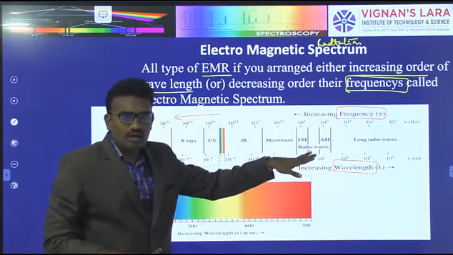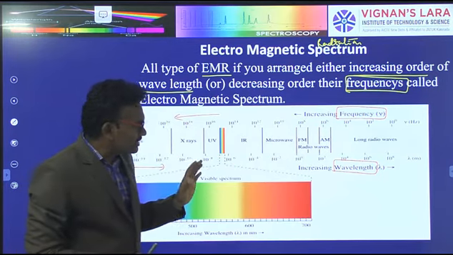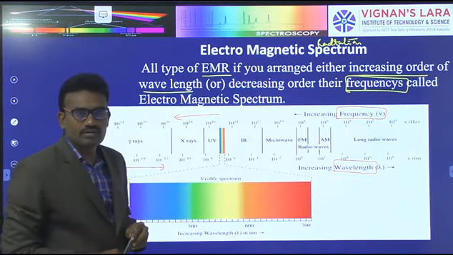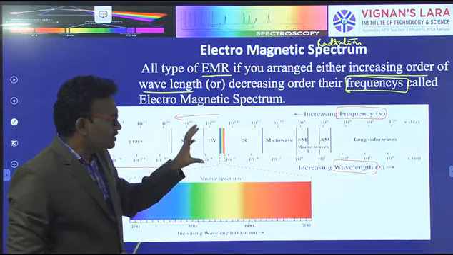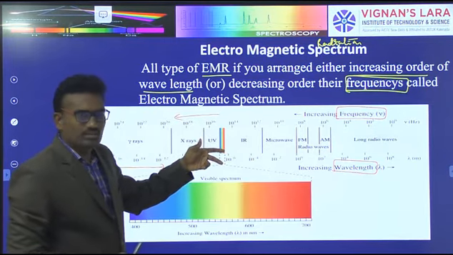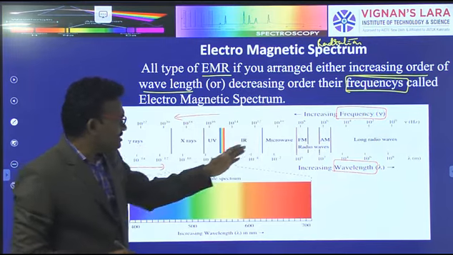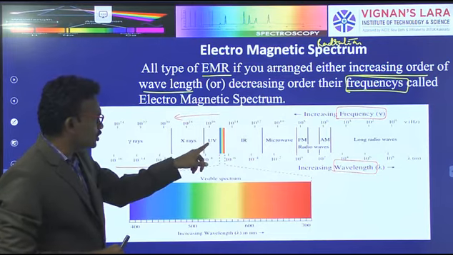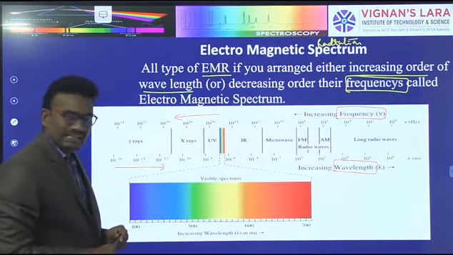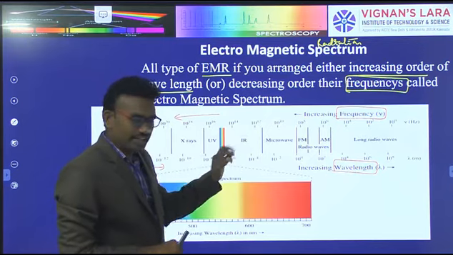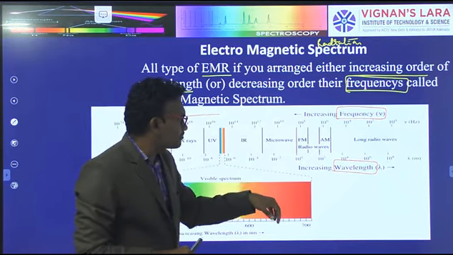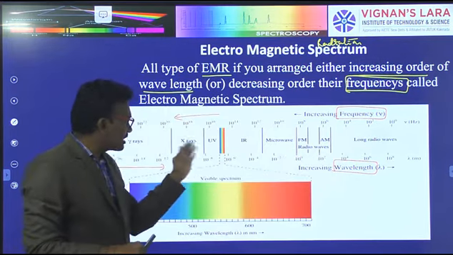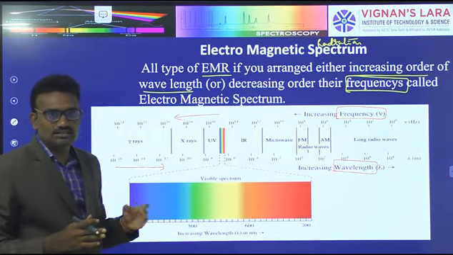Both are of opposite nature. So wavelength increases and frequency decreases. Different types of lights are present: gamma rays, X-rays, UV and UV-visible light, infrared radiations, microwave radiations, radio waves and long radio waves. All are lights, different types of lights, different types of colors.